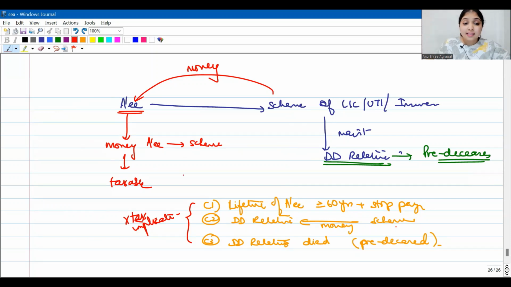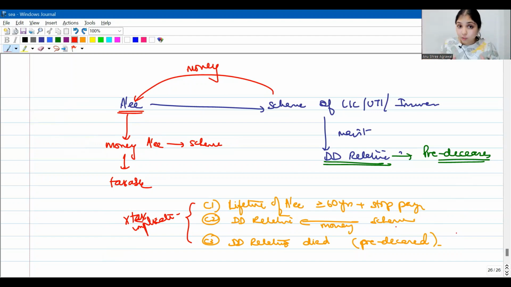Now understood, guys? Yes, if they did not put this amendment, then you would have said the dependent disabled relative predeceased the assessee, so come on, tax the entire money which the assessee has put into the scheme. We don't want to allow it because we are on one side saying that we are allowing another kind of policy now. So a suitable amendment had to be made.